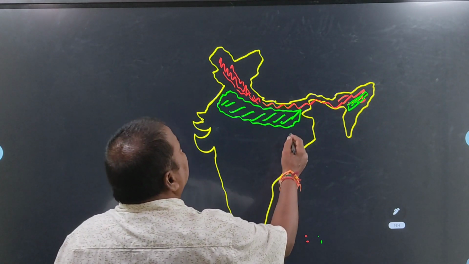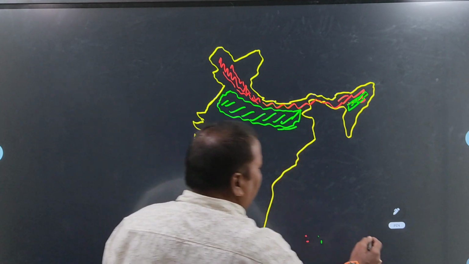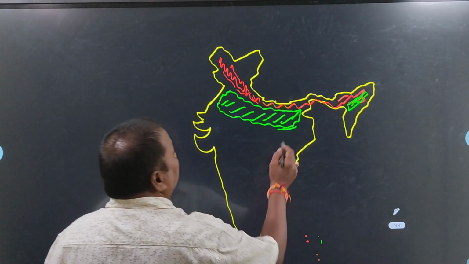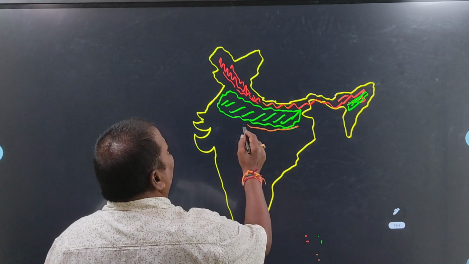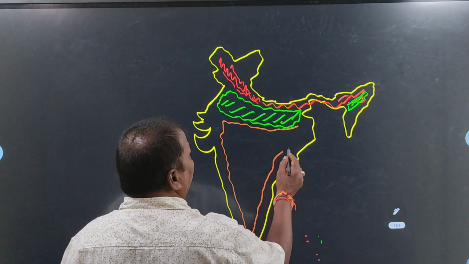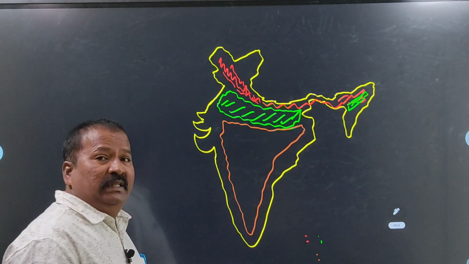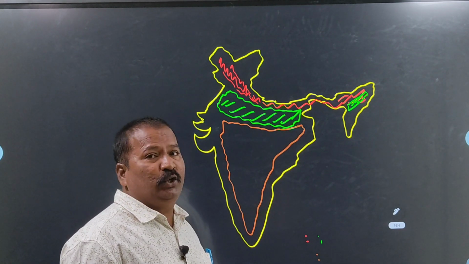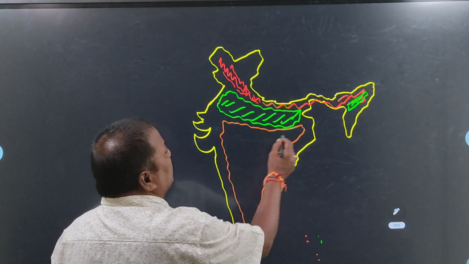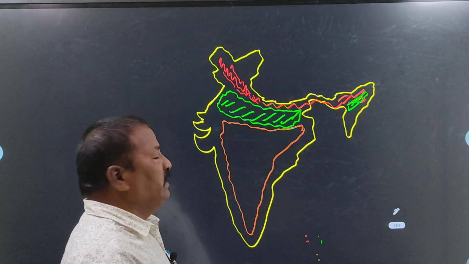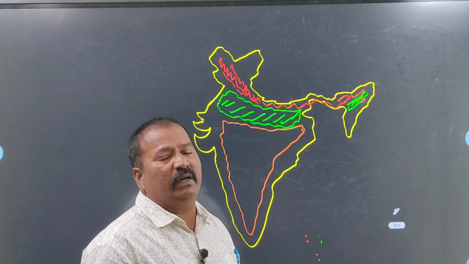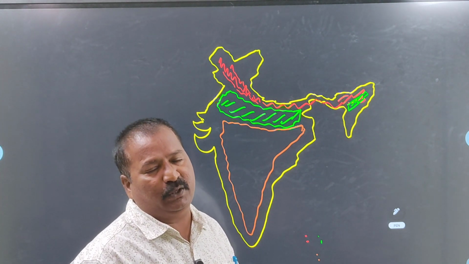Next, on the southern side of this Indo-Gangetic plain, this is the area of the Indian peninsular plateau. This is the biggest geographical area in India. The total area of this Indian peninsular plateau is 16 lakh square kilometers.